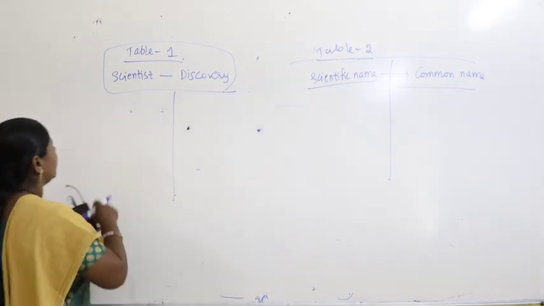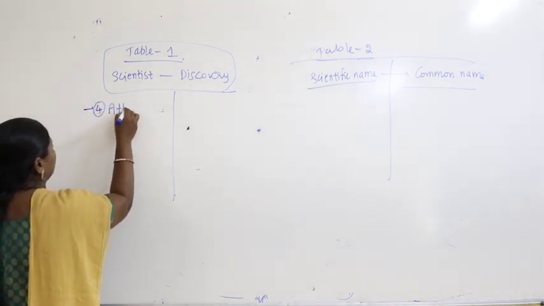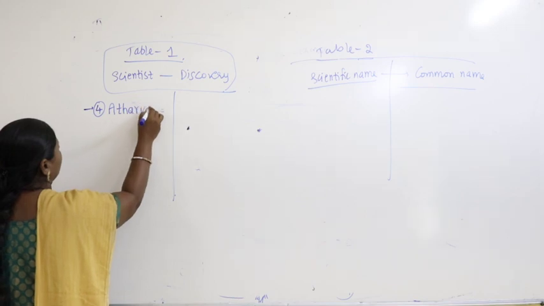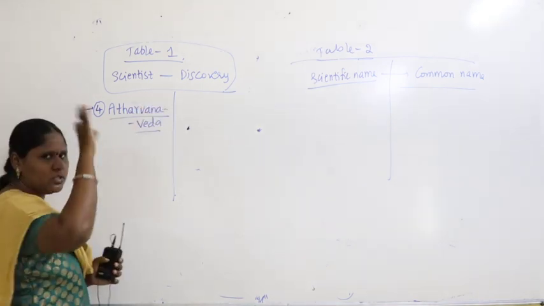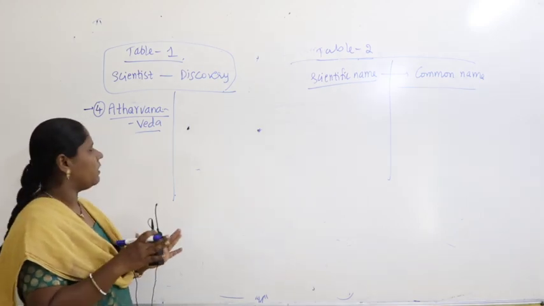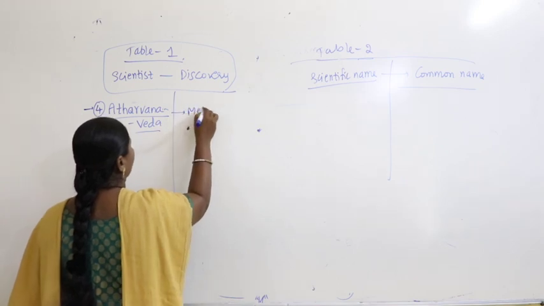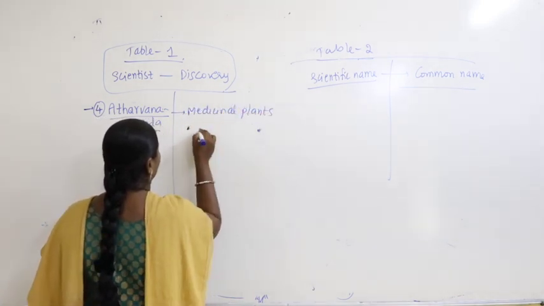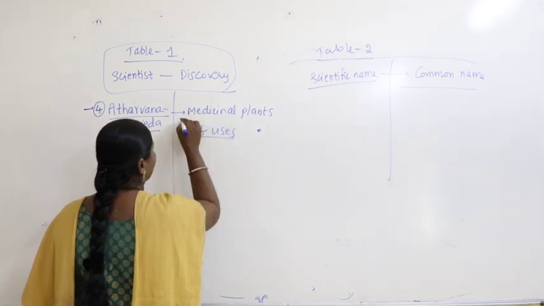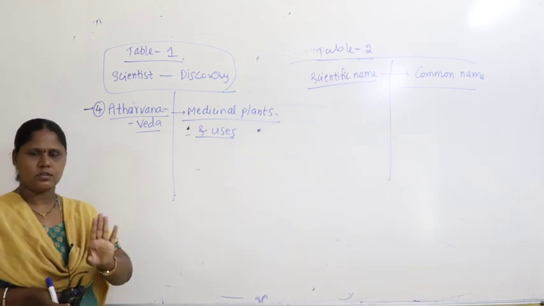So here, who is the scientist? I am giving you scientist number 4, I think. Atharvana Veda. In ancient times, he is the one who studied medicinal plants and uses. Today I'll give you only two scientists, don't worry.